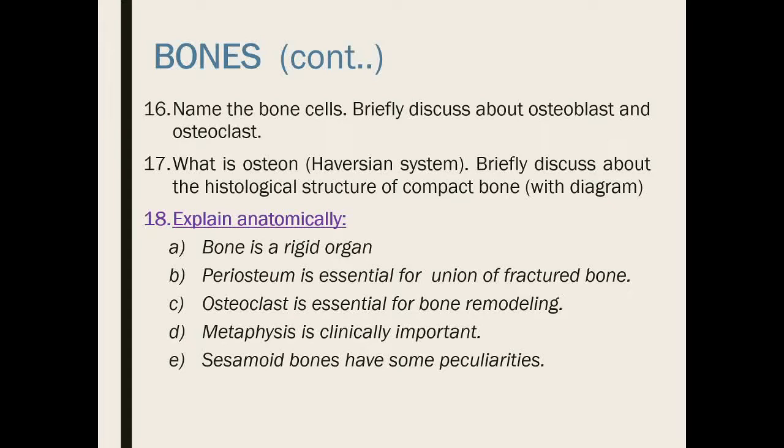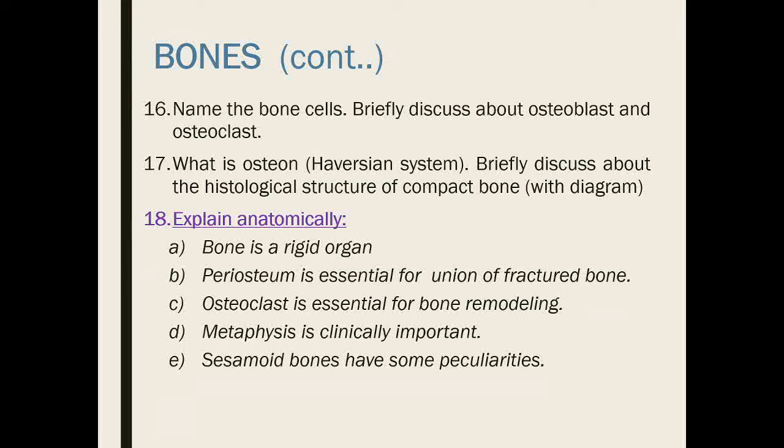Now the next question: explain anatomically. Bone is a rigid organ; you have to mention the inorganic part here. Periosteum is essential for the union of a fractured bone, because the periosteum has osteoprogenitor cells. These convert into osteoblasts to form the organic bone matrix, and the periosteal blood vessels bring the calcium, that is the inorganic bone matrix, and ultimately healing or union of the fracture is done by the presence of the organic and inorganic parts, and the new bone formed within the fracture is called the callus.